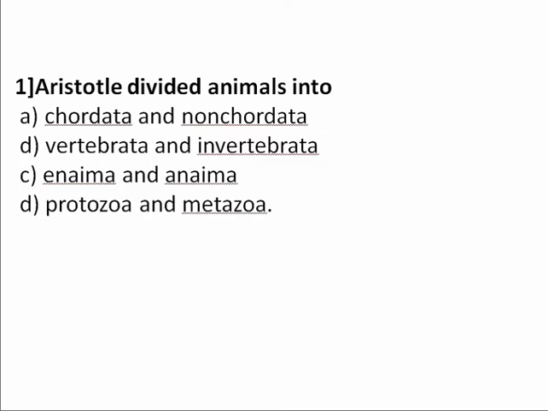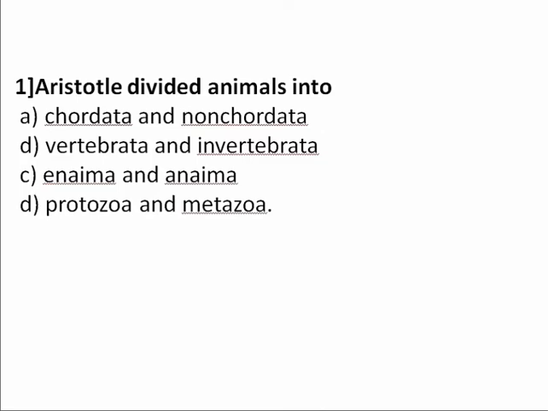Here the answer is enaima, it means animals with RBC. Anaima is the animals without RBC, or simply we can say enaima means which have blood and anaima means which do not have blood.